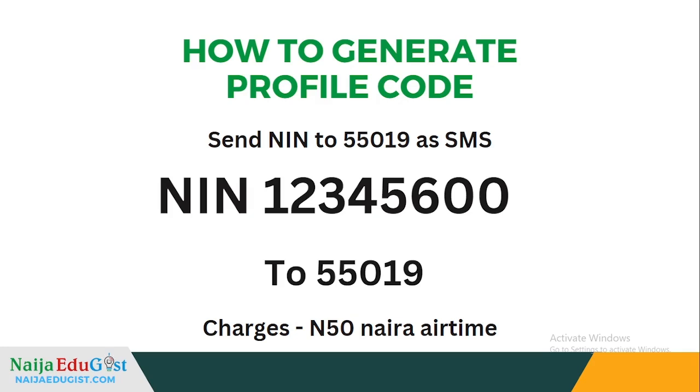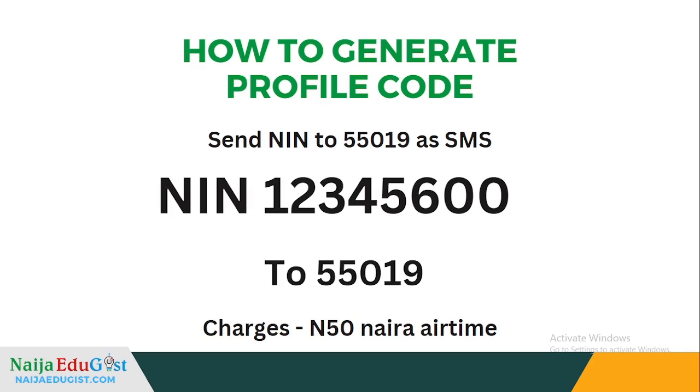I think the NIN digits used to be like 10 or 11 digits. Then you send it as SMS to 55019 or sometimes 66019. But of course, 55019 used to work very well. That's why I actually leave it here. So the SMS will charge you 15 naira, and make sure you are not using borrowed airtime, or you are not using a bonus.